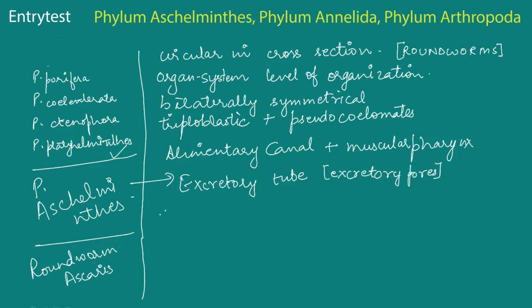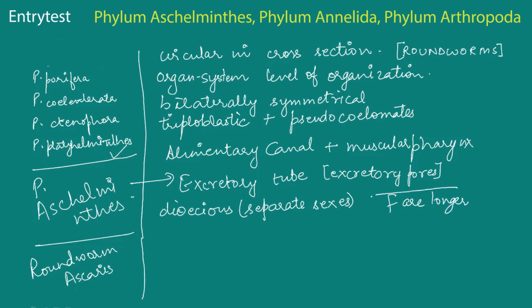Sexes are separate, that means it is dioecious, not hermaphroditic. Males and females are distinct, and usually the females are longer than the males. So that is one piece of information that can help you differentiate.